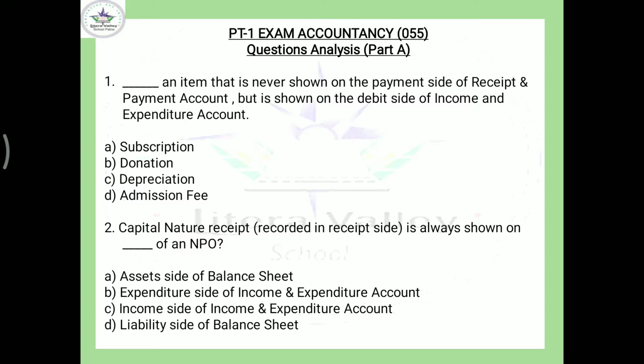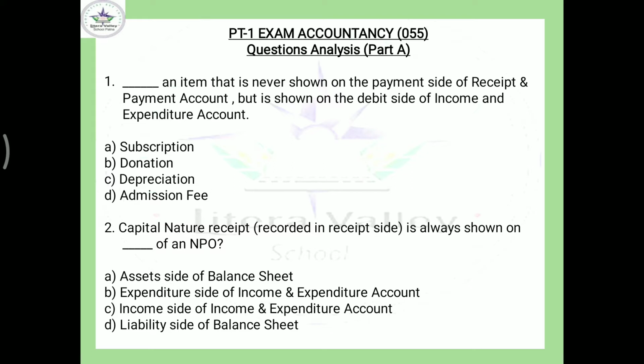Here I am with the analysis of questions of Part A, and we will see every question with the options. Question number 1: an item that is never shown on receipt and payment account, but is shown on debit side of income and expenditure account.